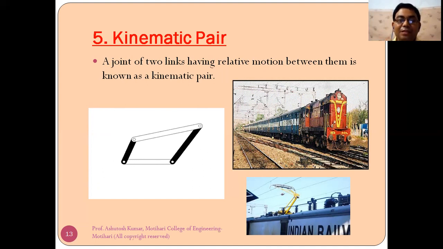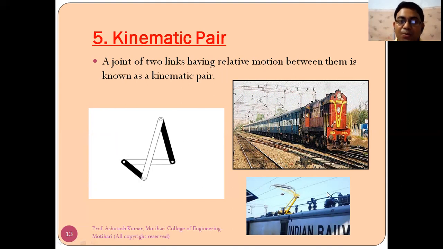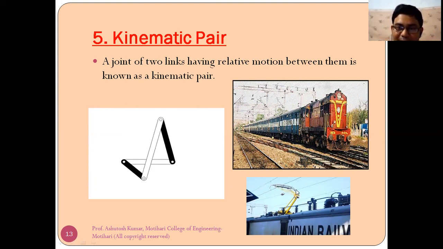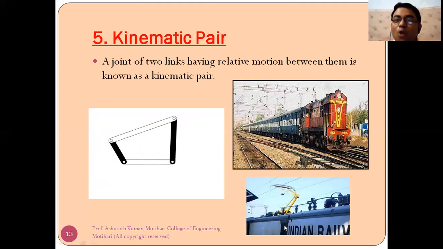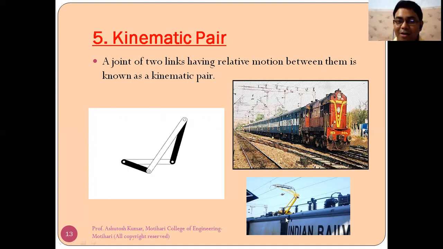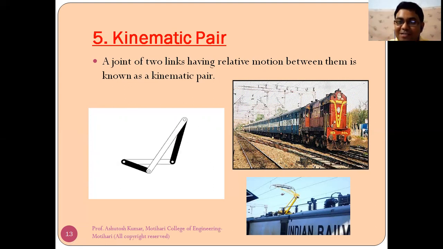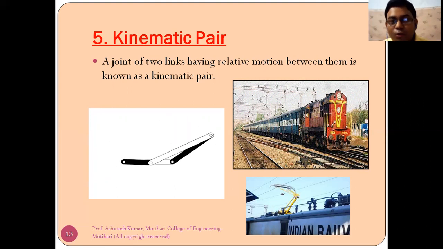Many of you have seen this locomotive. There is some arrangement for electricity. This is a diesel engine and this is an electric locomotive. So how do we get power? Look at this figure, some mechanism is there. There is certain relative motion. When our railway train turns, then it also turns. So there is a definite mechanism or definite relative motion with each other. These are called pair, or these are called mechanism. If two or more pairs are there, then it will be converted to mechanism.